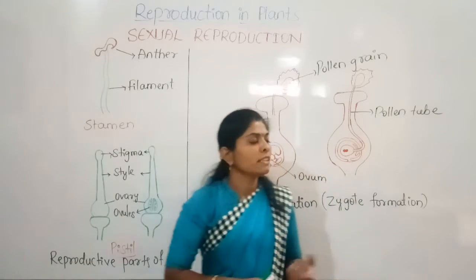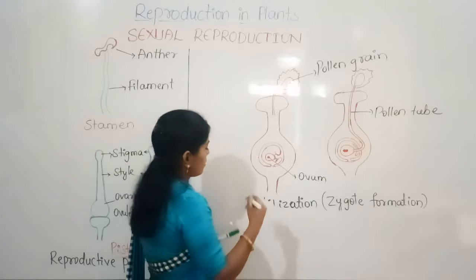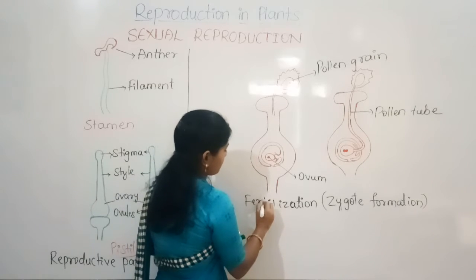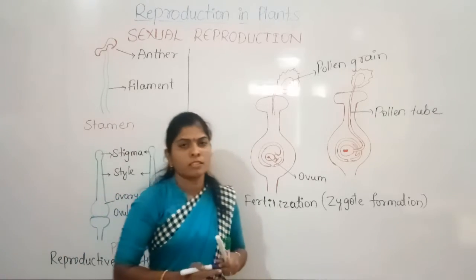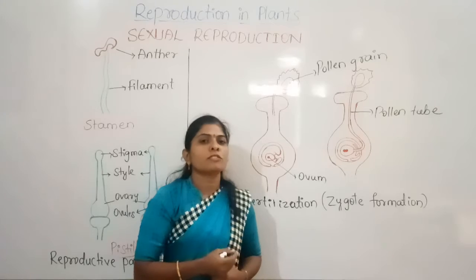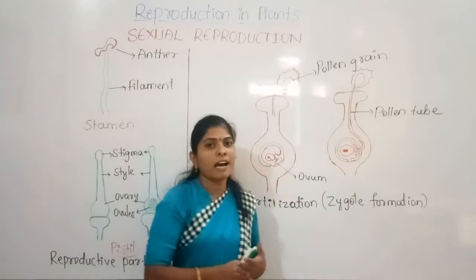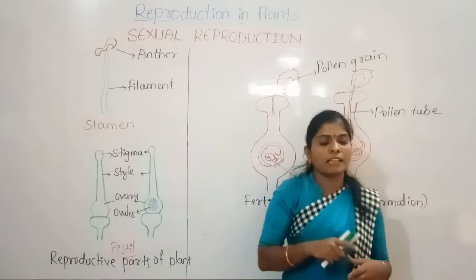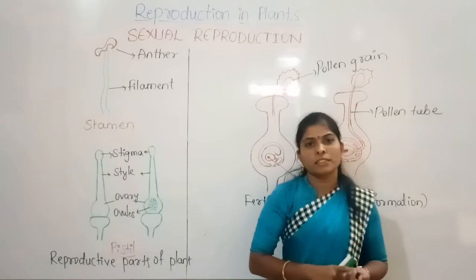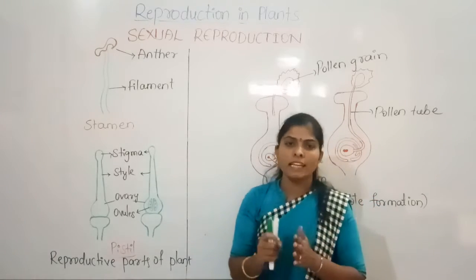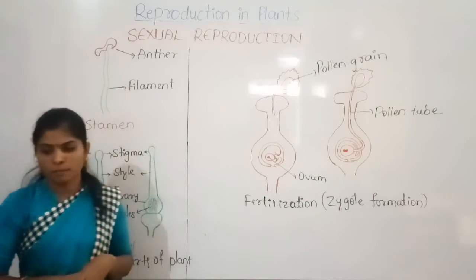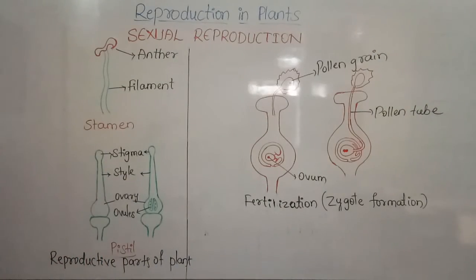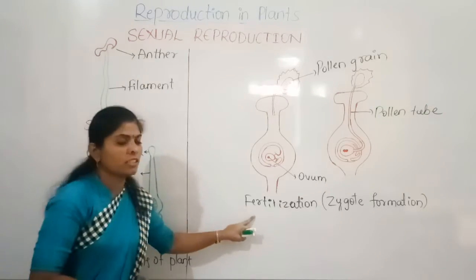And you might have seen that some of the fruits are fleshy, like mango, papaya, oranges. So they are fleshy. Some fruits are dry and hard, like nuts and almonds. Some are dry, and some are fleshy. And how the seed dispersal takes place, that we will discuss now. Seed dispersal. Is it clear, the fertilization and zygote formation?